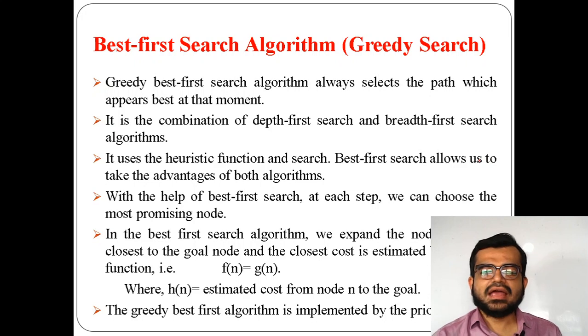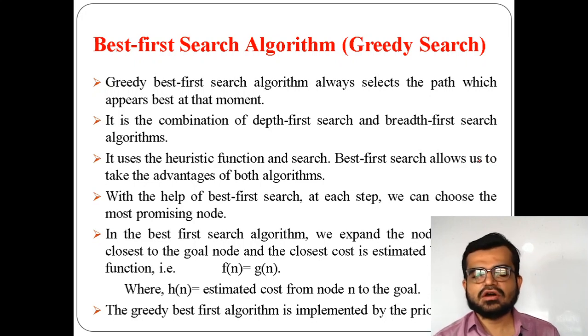So that's why h of n is your estimated cost from one node to the goal state. Based on that, in the best first search algorithm, we expand the node which is closest to the goal node, as I said, and the closeness is estimated by the heuristic function. The heuristic function will determine that. So the g of n value will be determined by the h of n value, which will ultimately give you f of n.